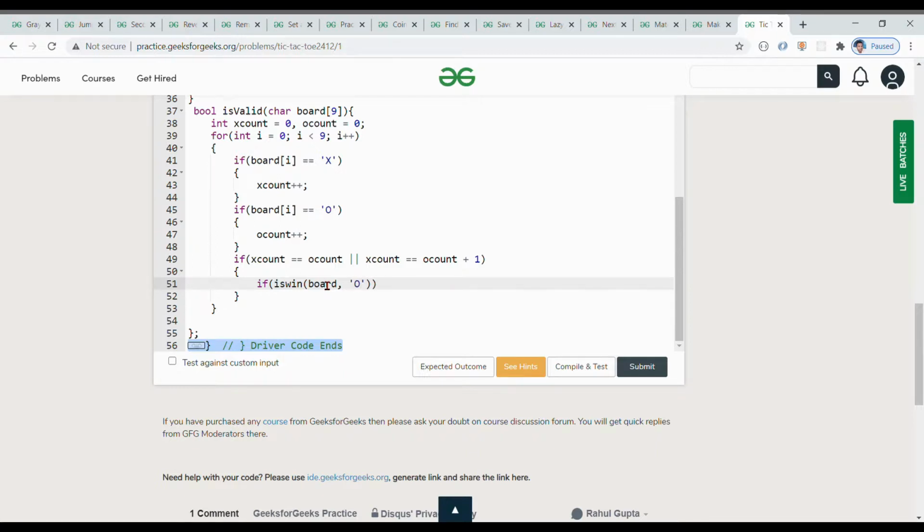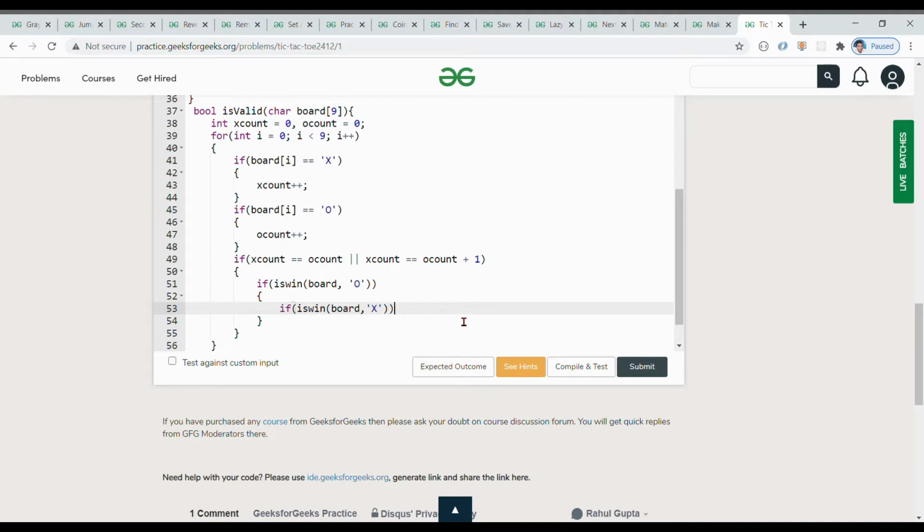So we are passing O. If O wins, on that time X will not win the game. Okay, so just write it down. If O wins the game, on that time X will not win the game. So in the body of the if, we are passing board and X.